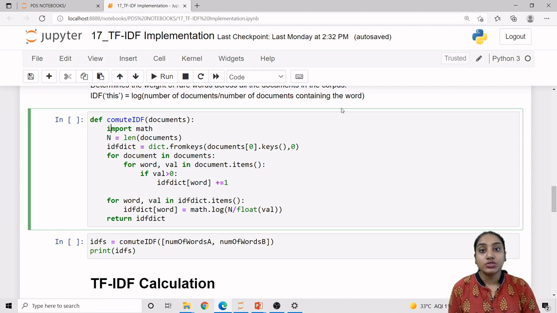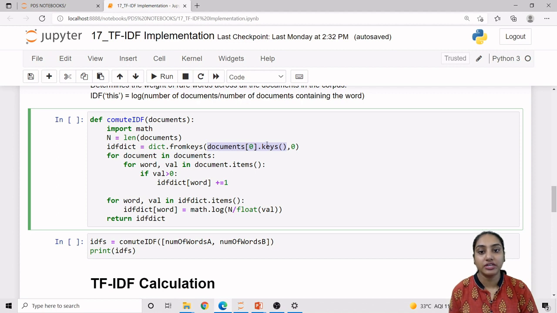So we have to find out in how many documents a particular word is occurring. That is the number of documents containing the word. For that we are again using our fromkeys method. We are getting the keys from documents[0].keys.